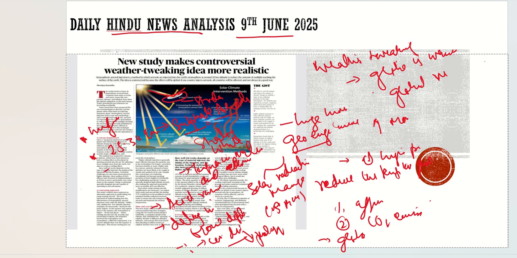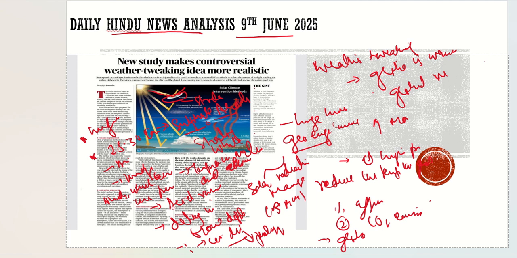For that we will need aircraft which have the ability to climb that high, and that will lead to huge investment. So practically it is not that feasible. Even if there are countries who can invest in it, there are winds which can disturb the position of these aerosols. So there are various drawbacks associated with it.